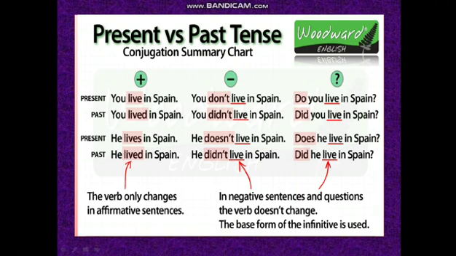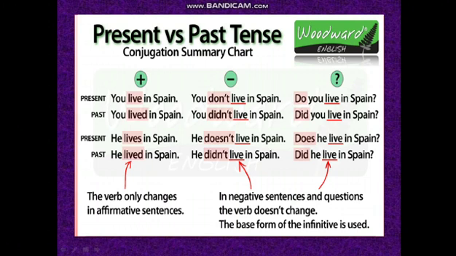In negative sentence, he does not live in Spain. With a singular subject we use does. He does not live in Spain, but in past he did not live in Spain. Now interrogative sentence: does he live in Spain? In past, did he live in Spain? So did will come first, then subject plus base verb and then your object. The verb only changes in affirmative sentences.